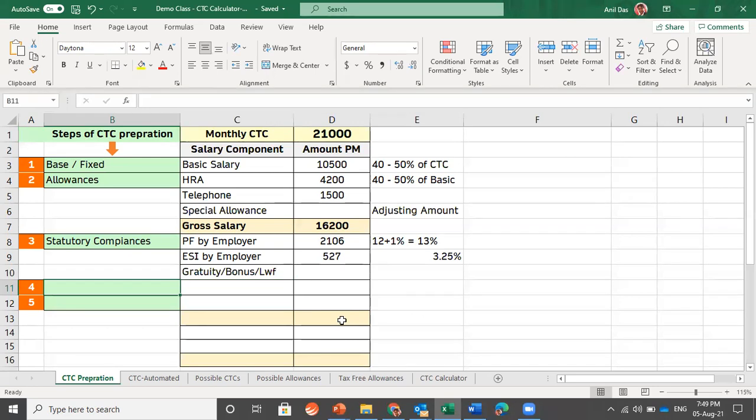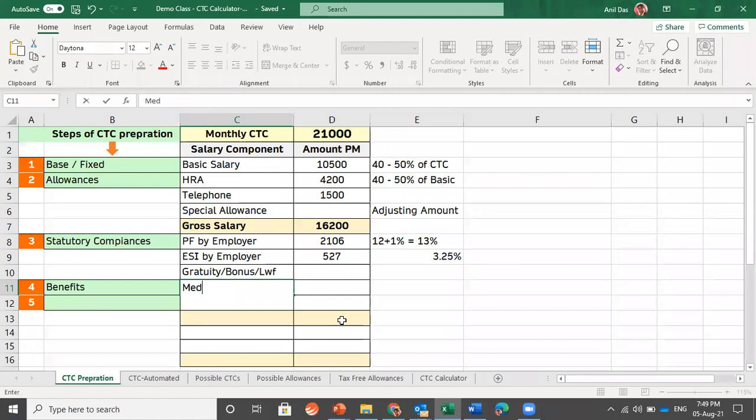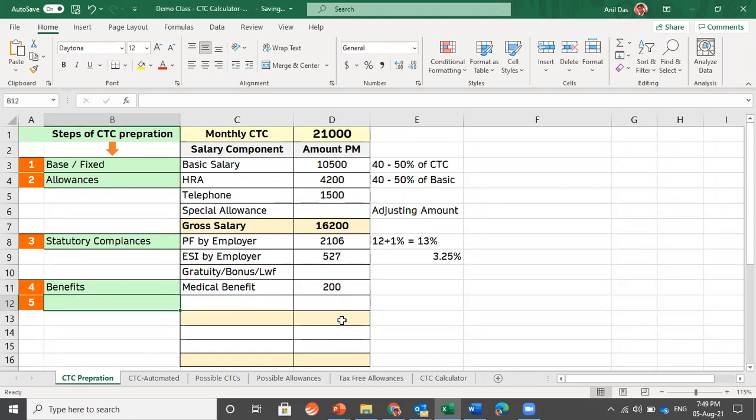In the fourth step, we have seen that as an employer or as HR, you can add the cost of whatever benefit we are providing. Let's assume that this company is providing a medical benefit to the person, the Mediclaim insurance. Normally, what is the spend? Normally companies spend 200 rupees per month per employee. So we have added this cost also. This is the cost the company would be spending for this employee every month. So we are done with the fourth step also.